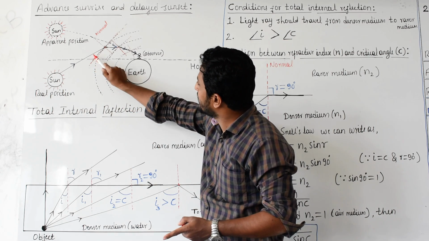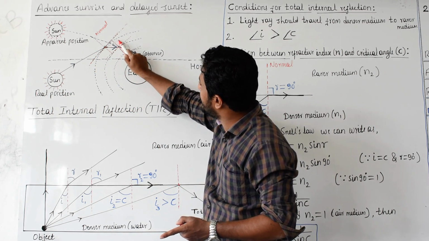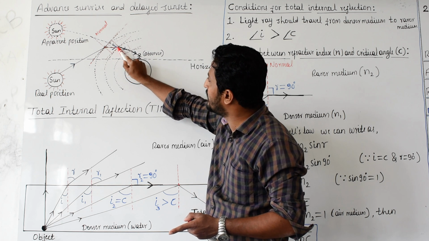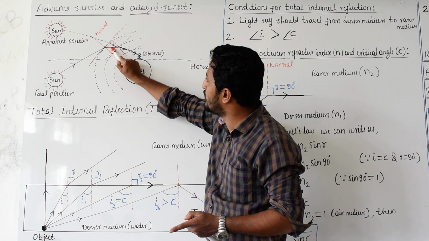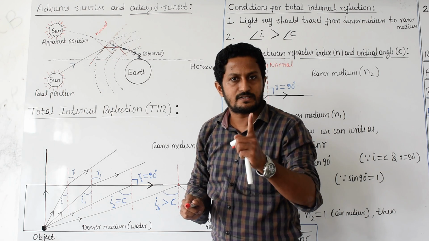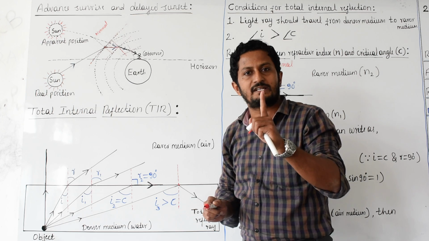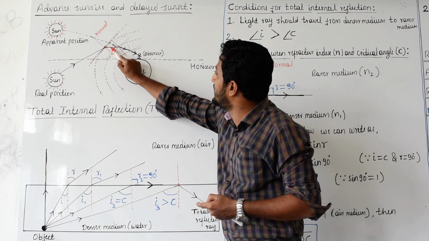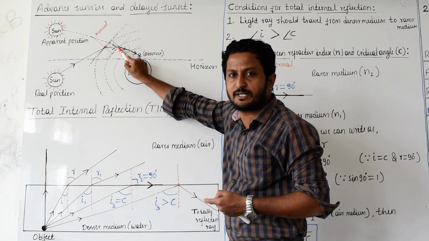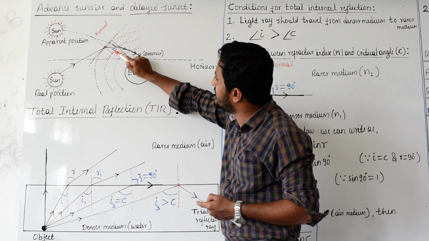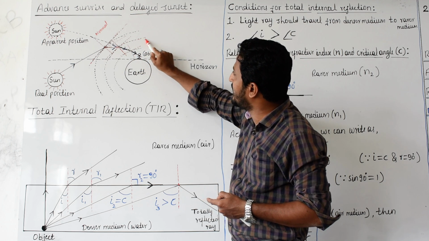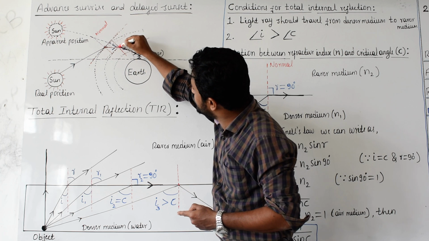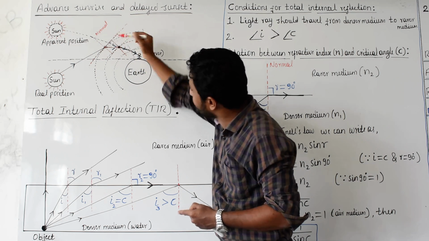Look here. Instead of moving straight like this, this light ray bent towards the normal. This is the normal. See here, this is refraction at the top layer. Now this light ray again moves through the Earth's atmosphere and gets incident on the second layer. This is the second layer, this is the first layer. Now the light ray got incident here. This is the second point of incidence.